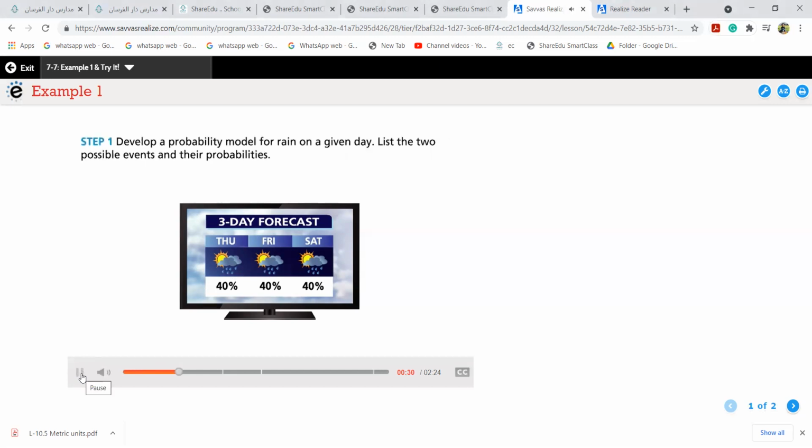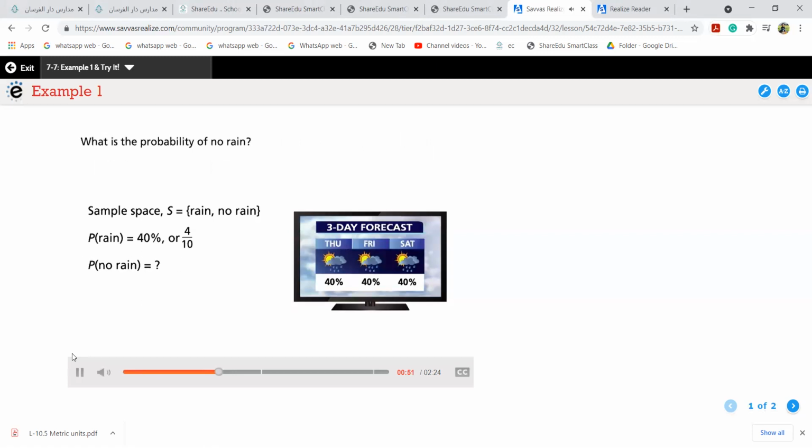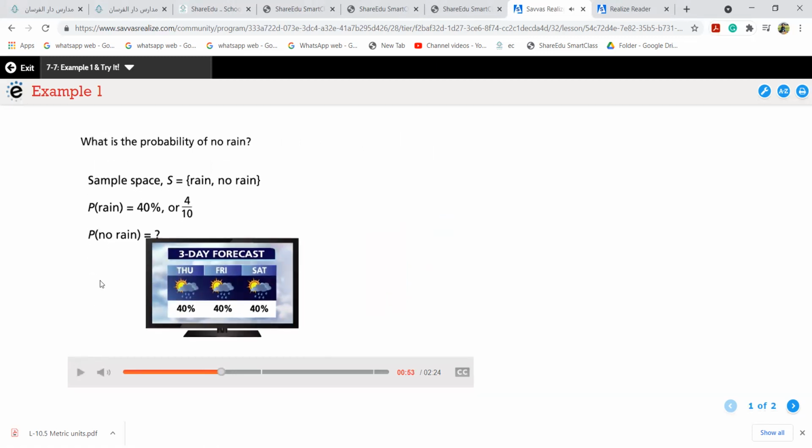Anyways, to begin, let's develop a probability model for rain on a given day. List the 2 possible events and their probabilities. The sample space, S, is rain and no rain. The probability of rain is 40%, or 4/10. What is the probability of no rain? Okay, now listen to this very carefully. This is a new lesson. The probability of rain is given to you as 40%.